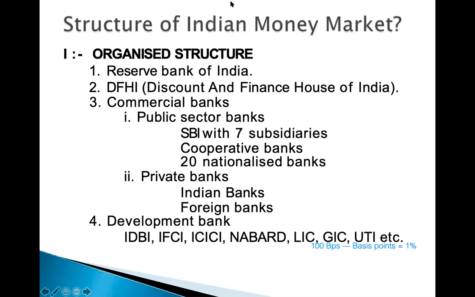Remember what I told you? It is going to bridge the gap between surplus fund and shortage of fund. So RBI is going to be the regulator, apex. And then DFHI acts as an intermediary.